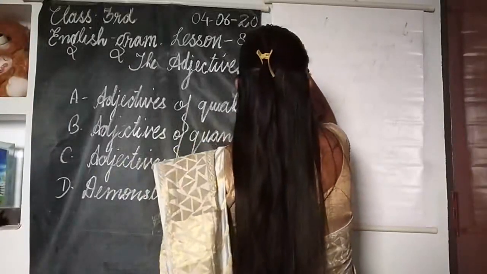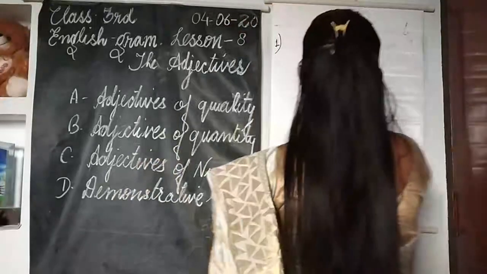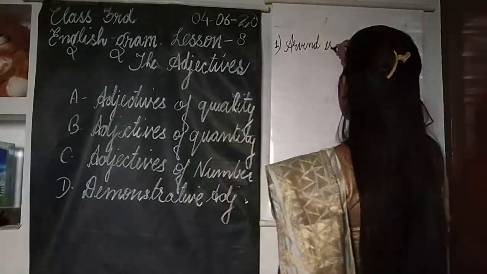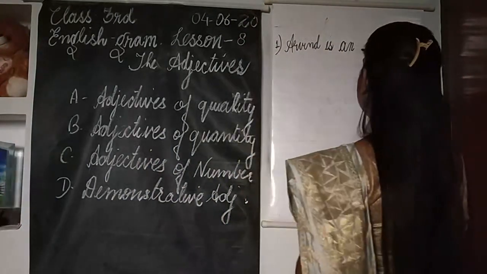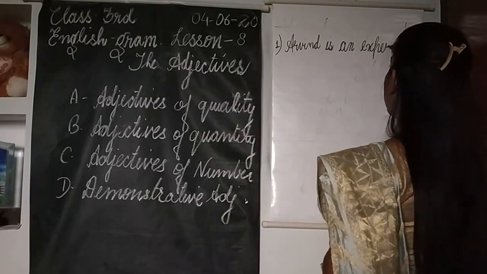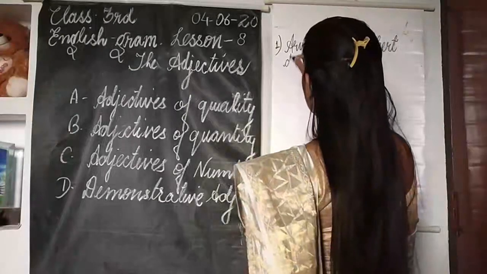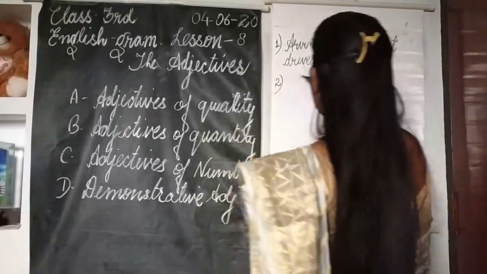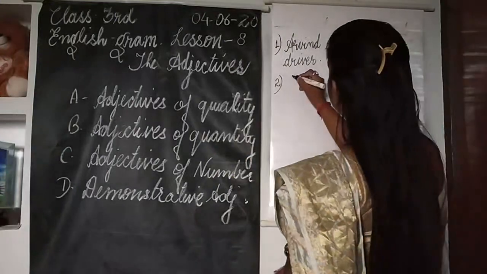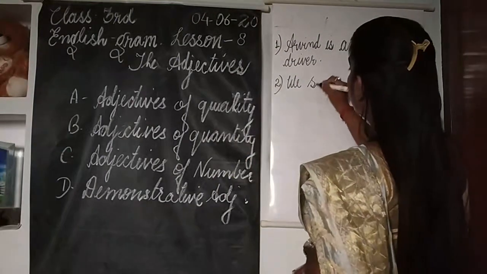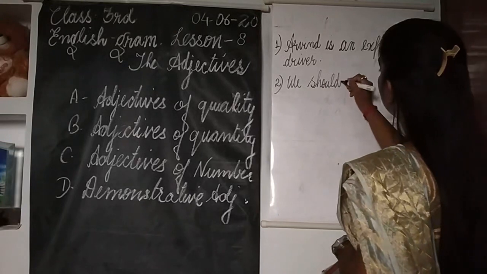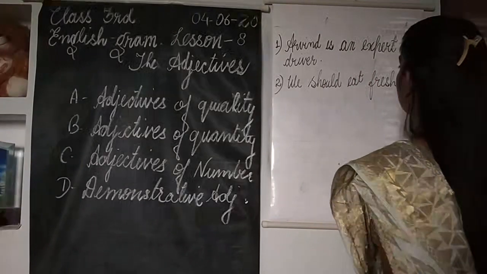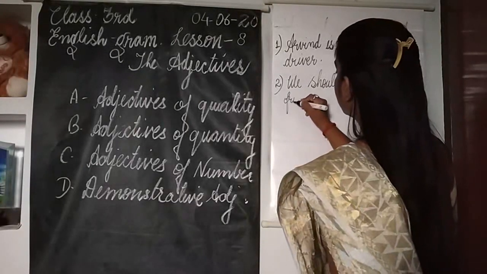So the very first example is: Arvind is an expert driver. First I will write down all the sentences and then I will make you understand. One more example: We should eat fresh fruits.